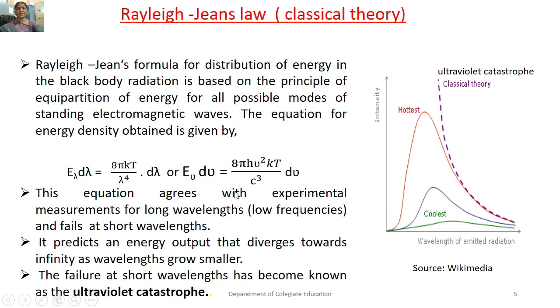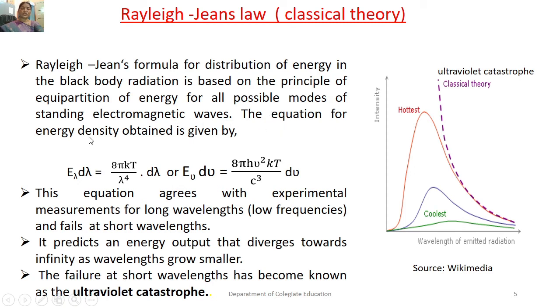The other scientists who tried to explain the black body radiation spectrum are Rayleigh and Jeans. They gave a formula for the distribution of energy in black body radiation based on the principle of equipartition of energy for all possible modes of standing electromagnetic waves. So they considered the electromagnetic radiations as standing waves in a cubical chamber.